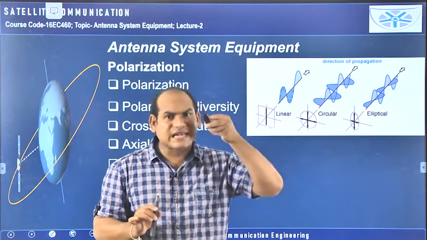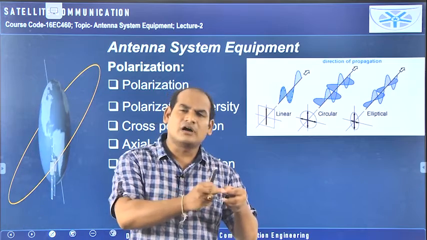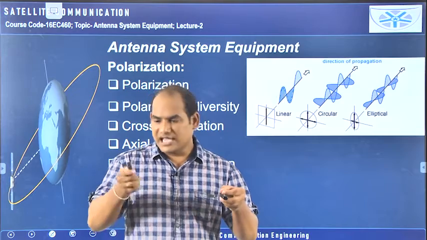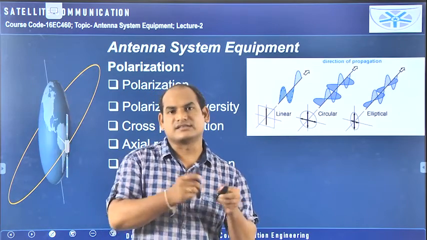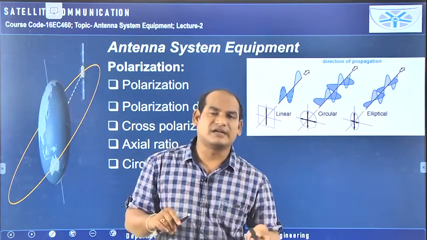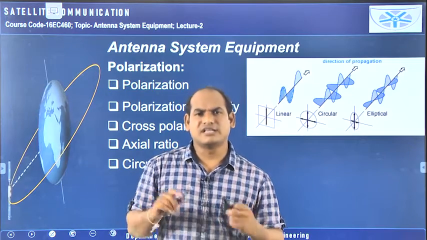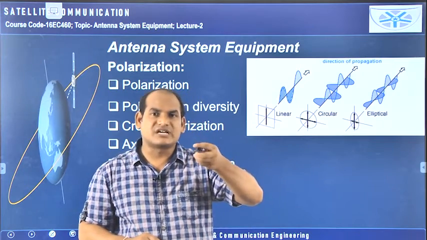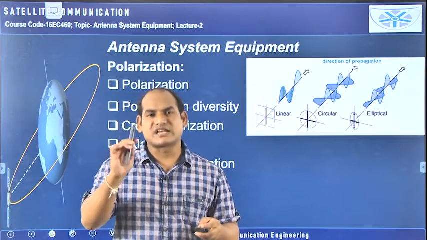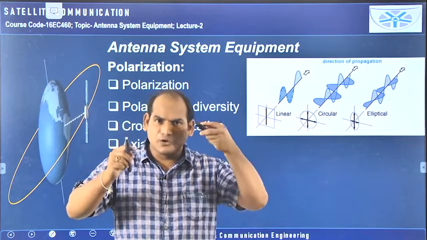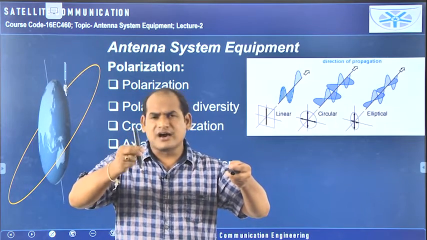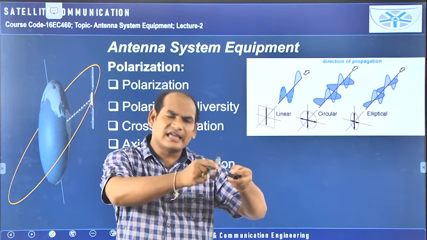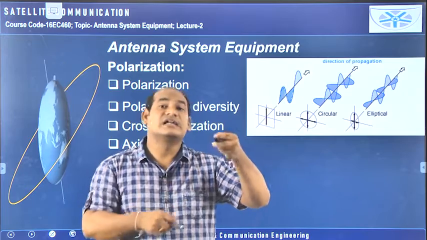If you want to orient it like this only, then you should not design with the property of vertical polarization. You should design with a horizontal polarization. If both are horizontal, it will come like this. So to avoid this problem, where one is horizontal and one is vertical, you need to take the circular polarization. Whatever the orientation of the receiving antenna, if the transmitting antenna has circular polarization, the electric field vector is moving like this, and it will definitely be received by this receiving antenna.